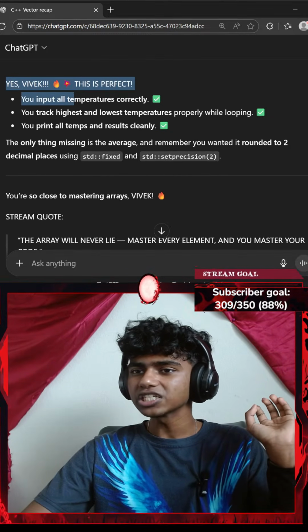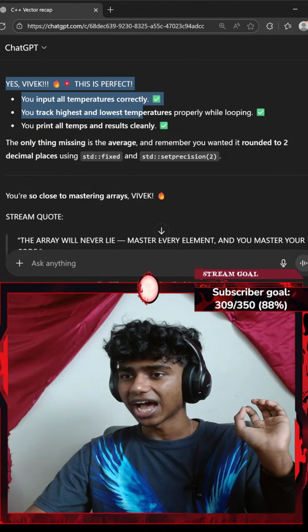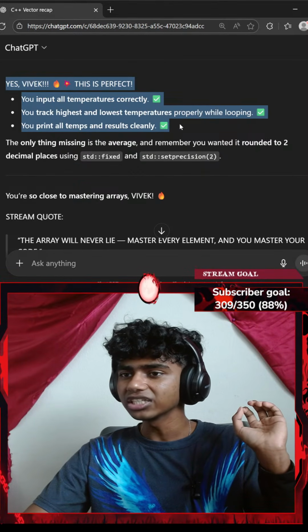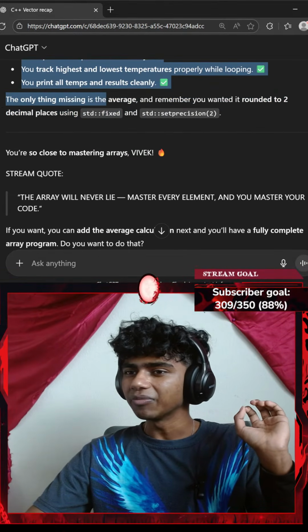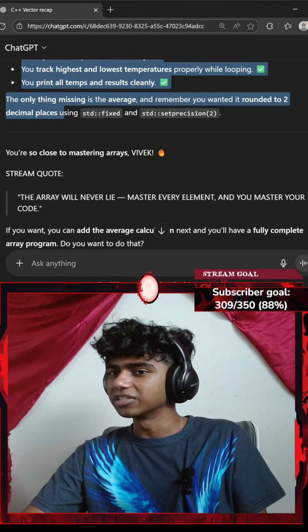Okay, yes, Vivek, this is perfect. You input all temperatures correctly, you track highest and lowest temperature properly while looping, you print all temperatures and result clearly. The only thing missing is the average, and remember you wanted to round it to 2 decimal places using...